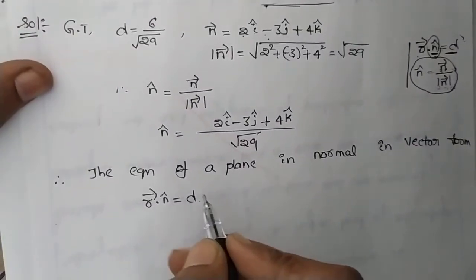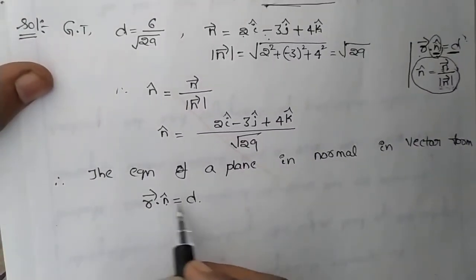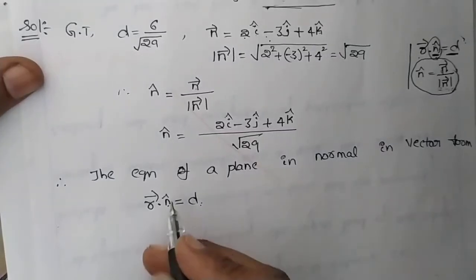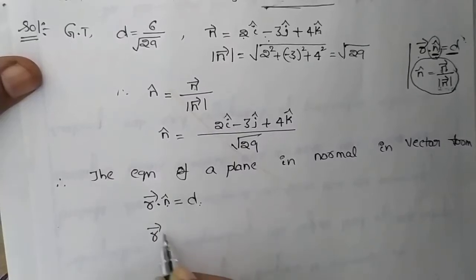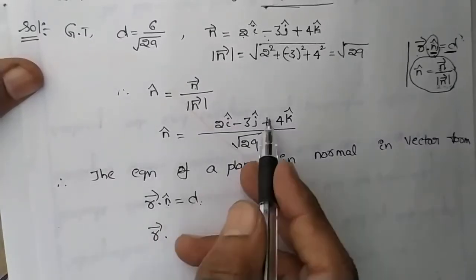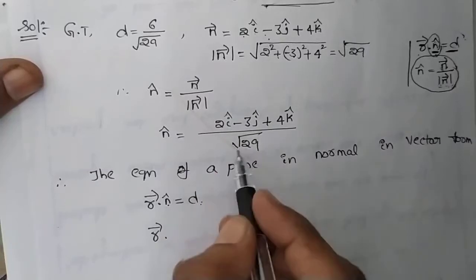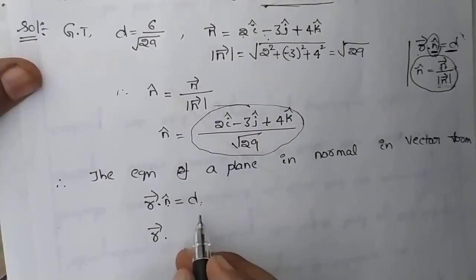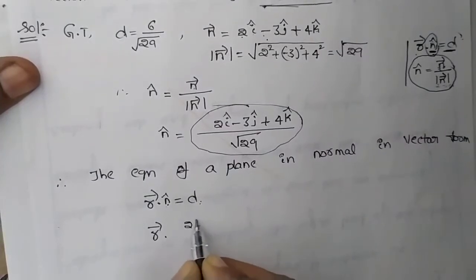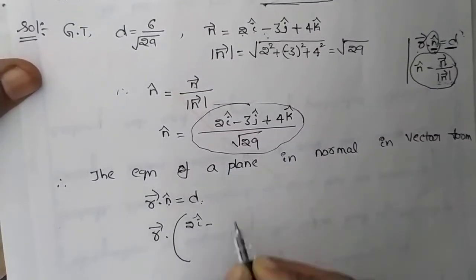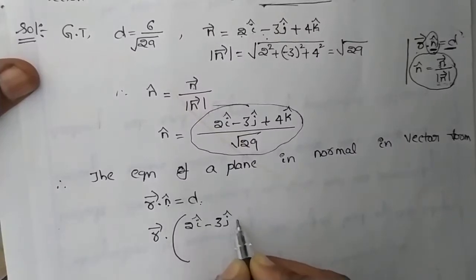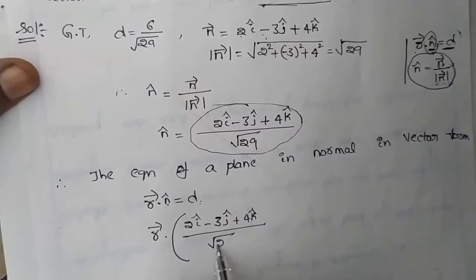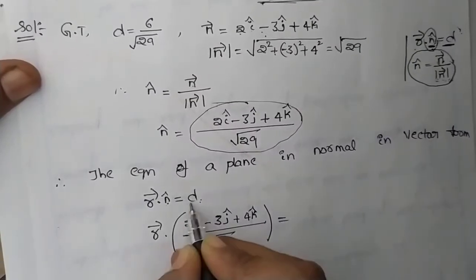Now you just substitute the values of n cap and d in this equation. That is the required equation of a plane. r dot n cap, what we have, 2i cap minus 3j cap plus 4k cap divided by square root of 29 equals d.